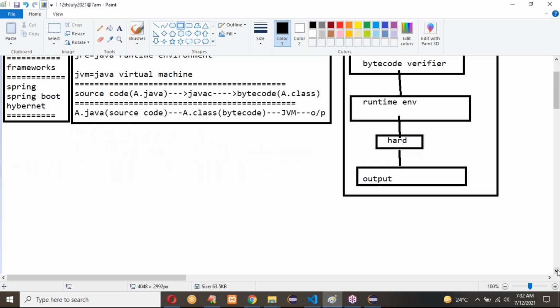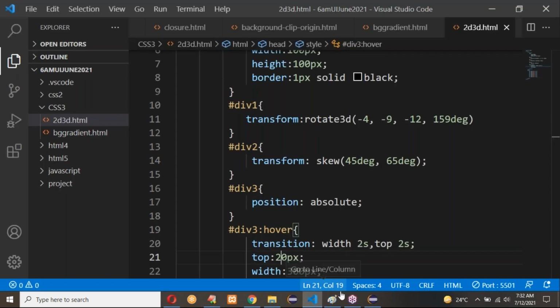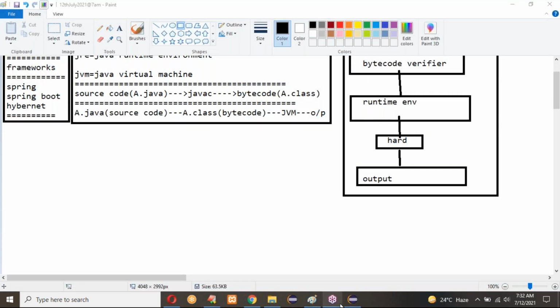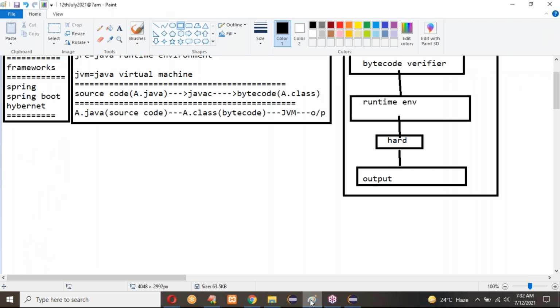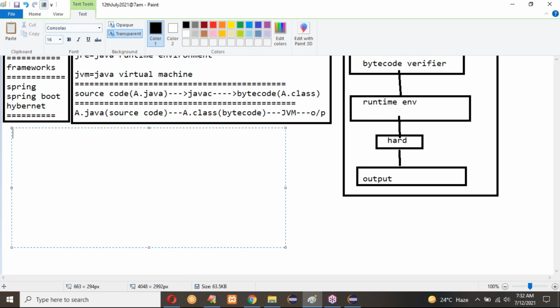Up to now, what I have explained is how source code is converted into bytecode, and how to write the hello world application in Eclipse. Now, what are all the rules we have? If you want to know about Java, how Java came into the market.